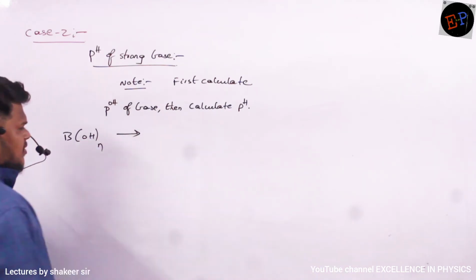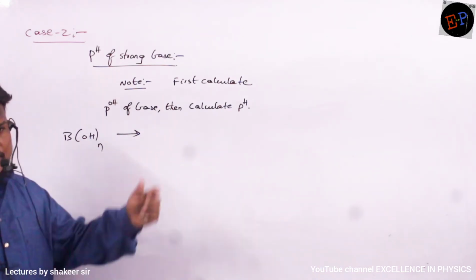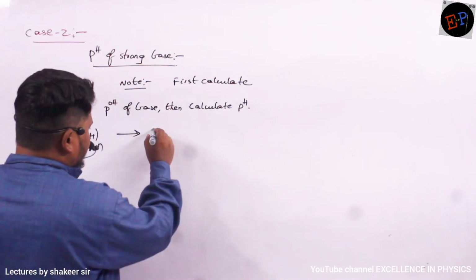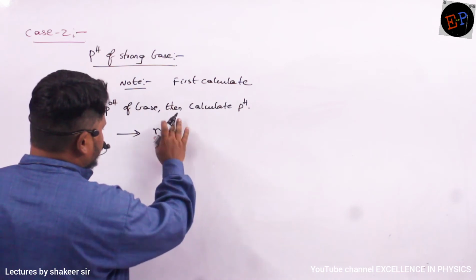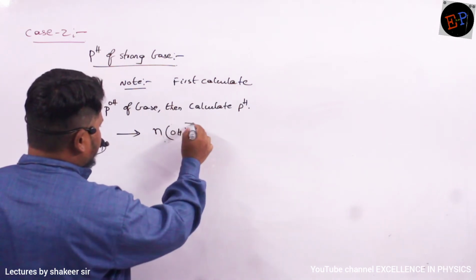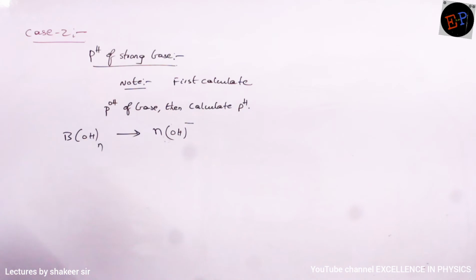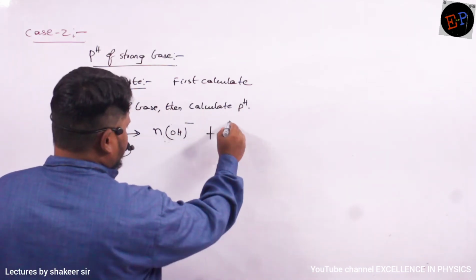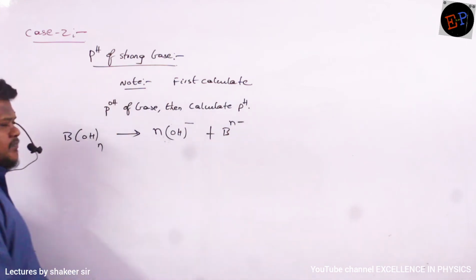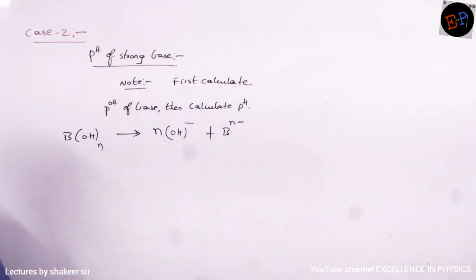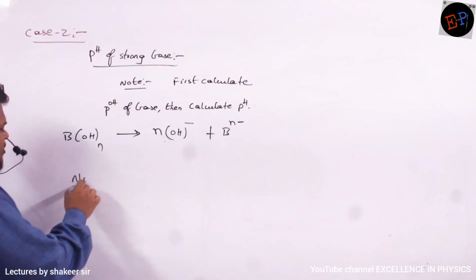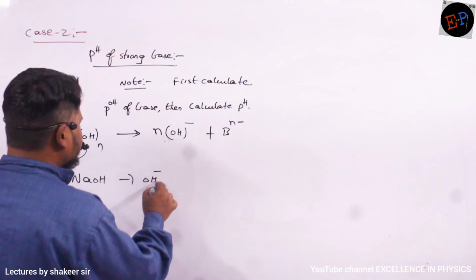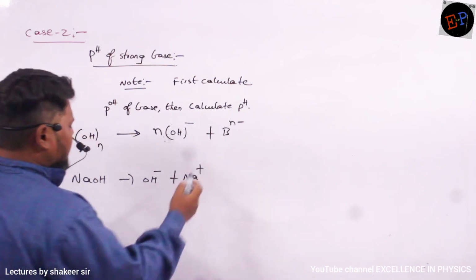So if they dissociate, they can separate into n OH minus ions and B to the power n plus. Can I write like this? For example, if I take NaOH, it can get separated into OH minus plus Na plus. This is how I have to write.